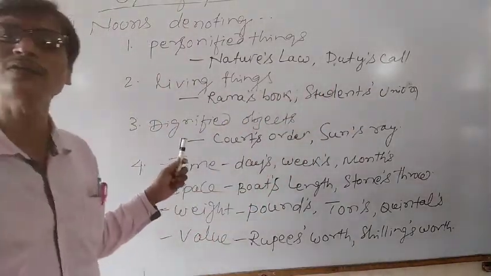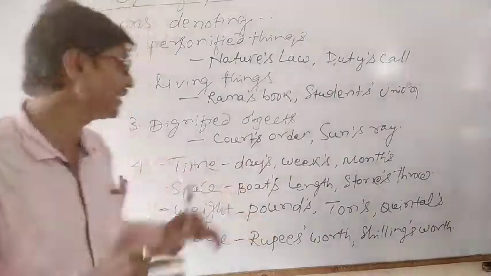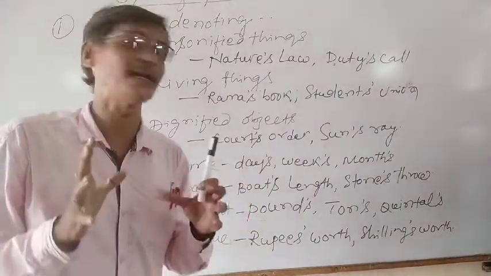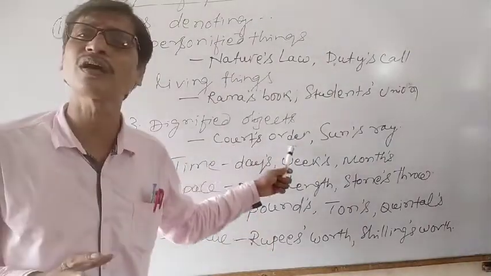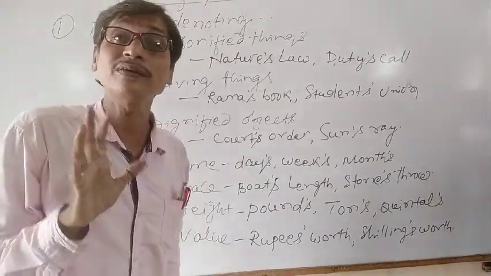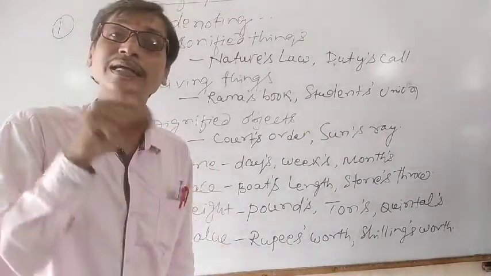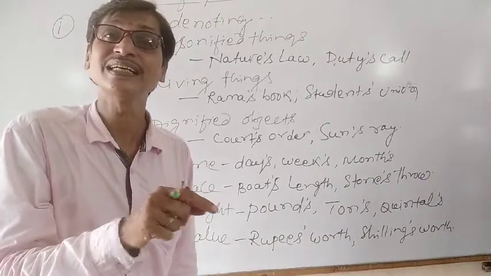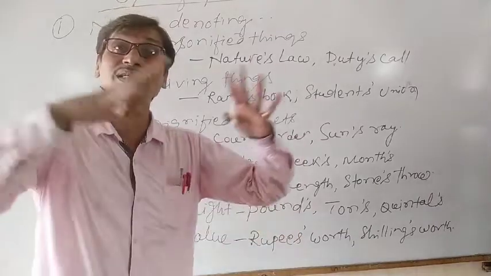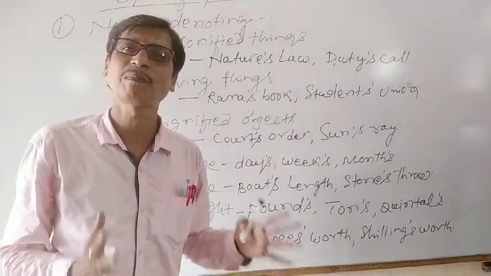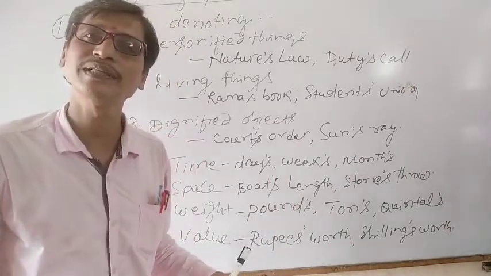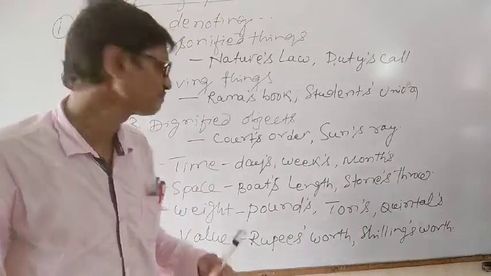Similarly, when we want to talk about dignified things, meaning very important things, for example, court's order. If someone has given me an order, it can be disobeyed. But when the court gives an order, it is imperative to follow it. So it is court's order. Court is a dignified object, place, department, or you can say an institution. It has given the order, so it should be followed.